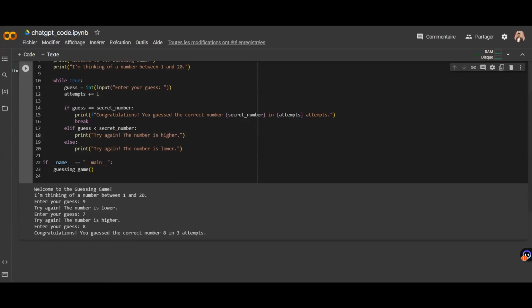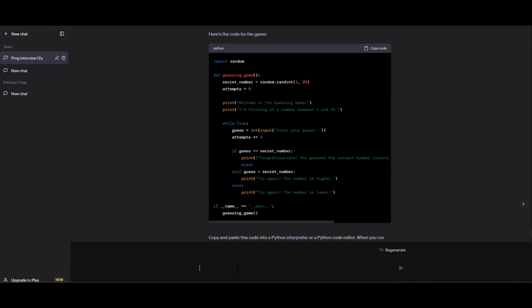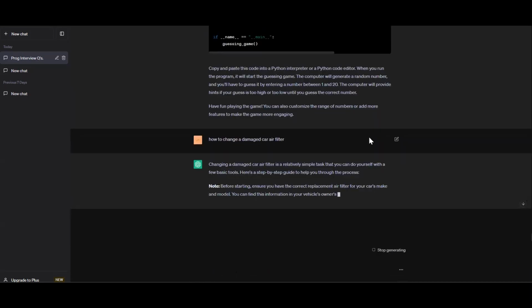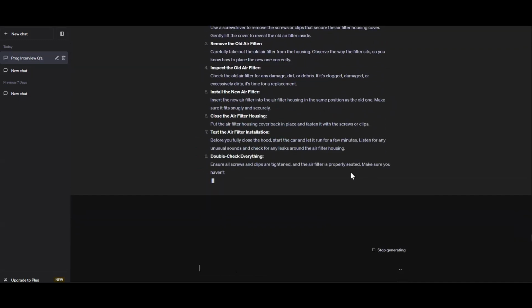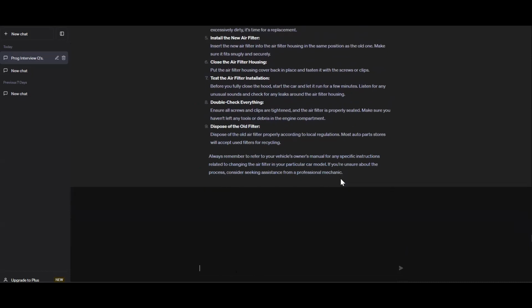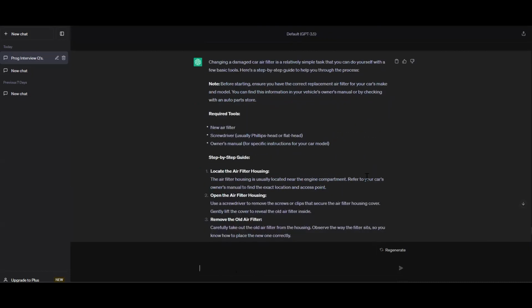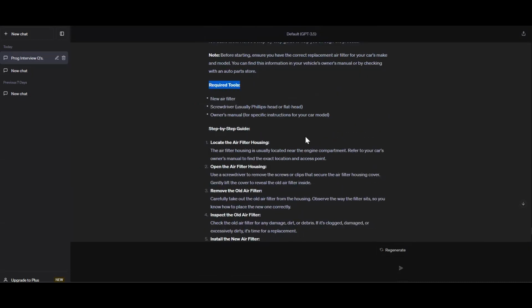Let me show you another cool thing. Let's ask ChatGPT how to change a damaged car air filter. And here we have basic steps to do it, even with the required tools. This is amazing, isn't it?